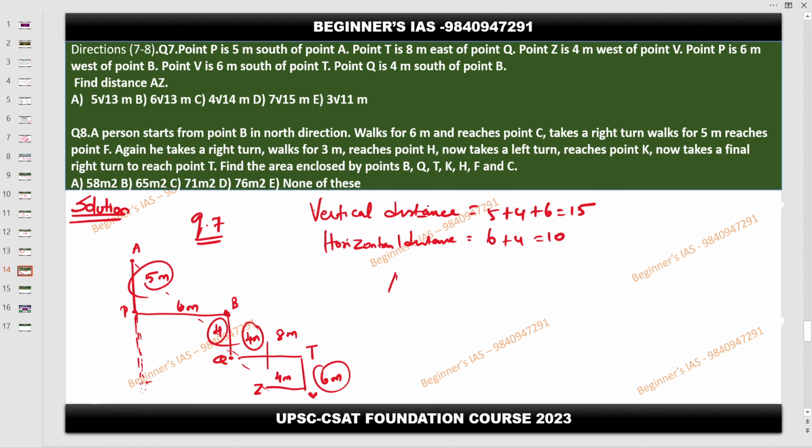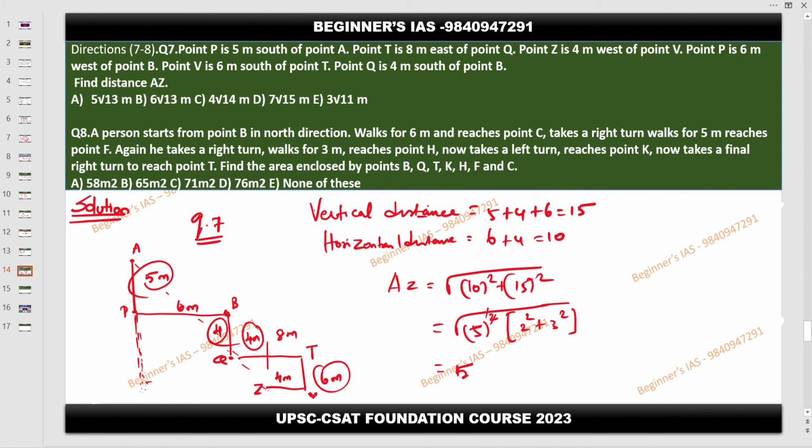So your AZ is equal to root of 10 square plus 15 square. 5 is common. Whatever you take common, that also gets squared. Remaining: 2 square plus 3 square. So that is the answer. With this itself, square and square root get cancelled.